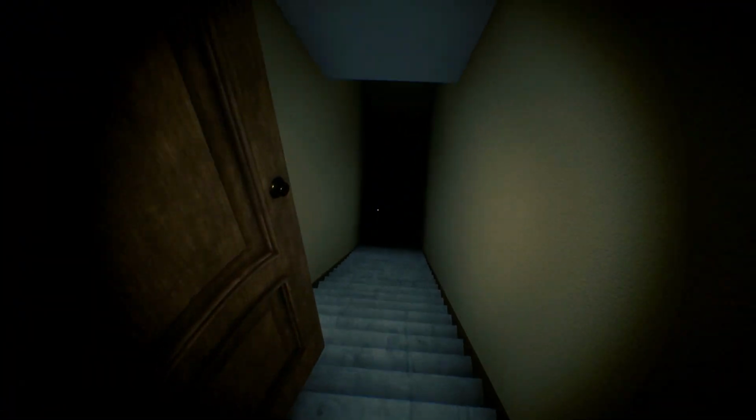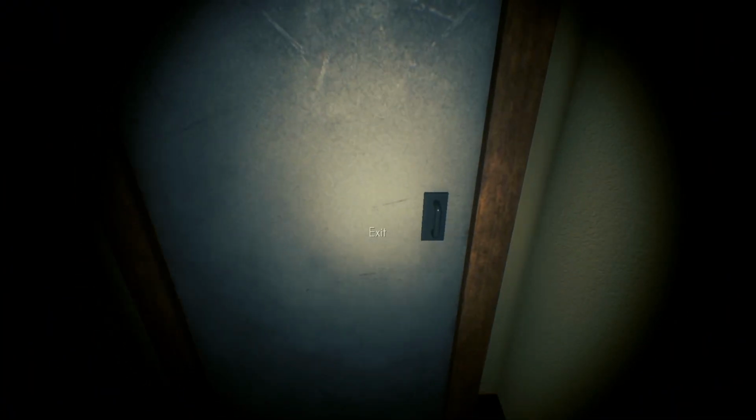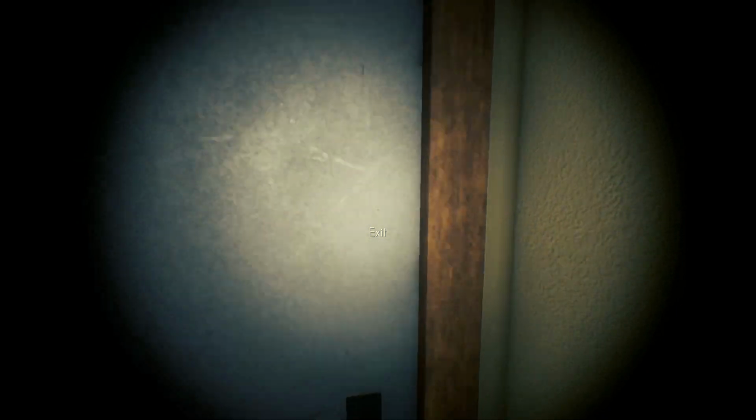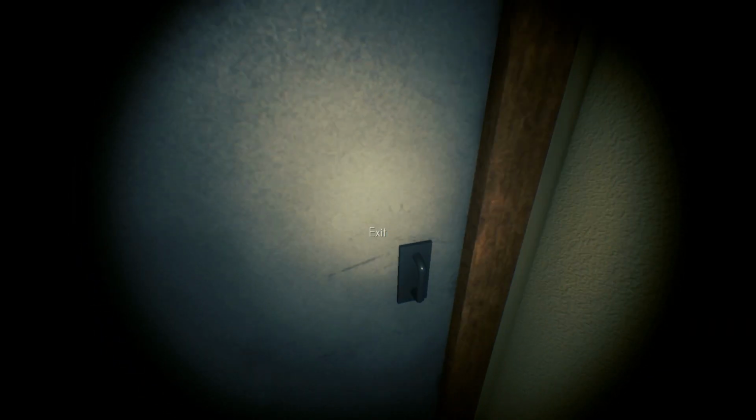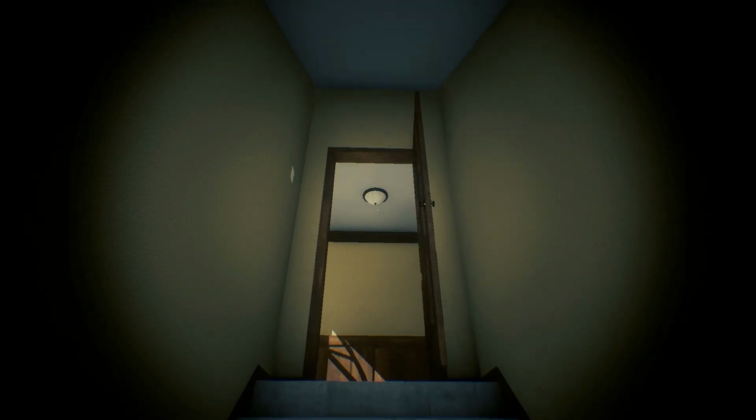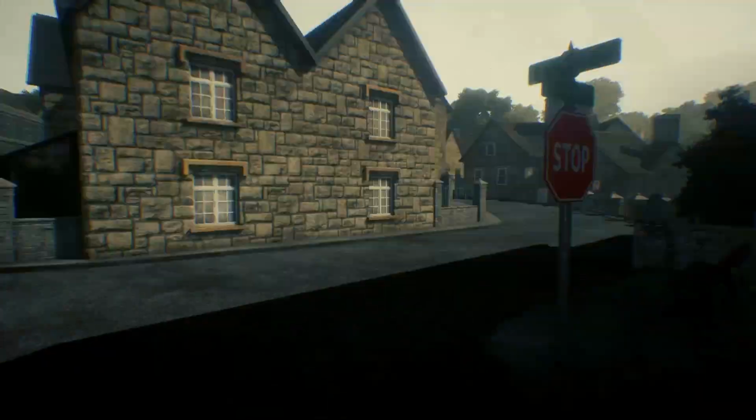Next, I try the basement key on the church basement. It's locked. Is there a way to unlock it? Because this is definitely a basement key. It just says exit. There is not. Okay. Finished at the church, I head to Scott's house to access the basement.